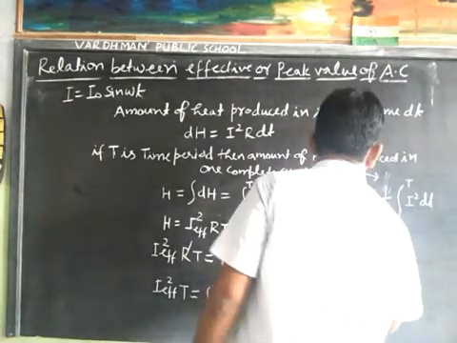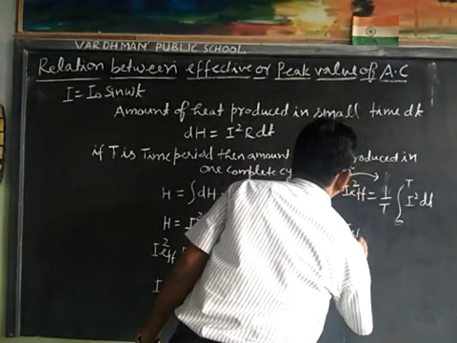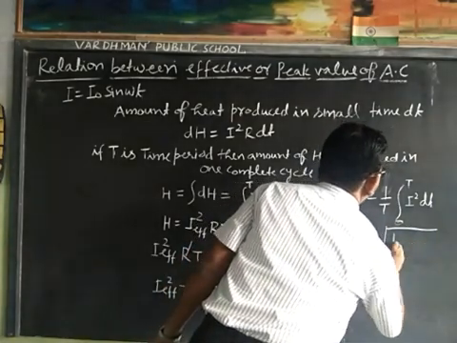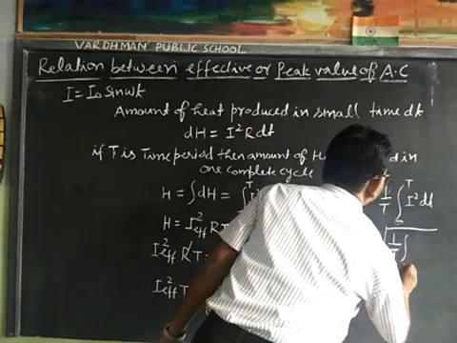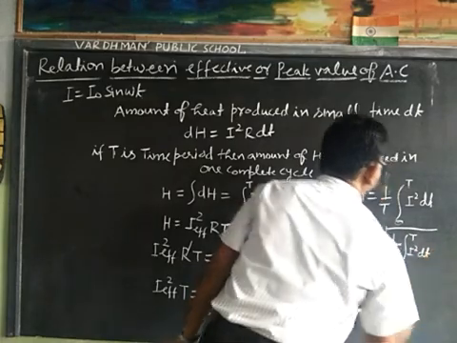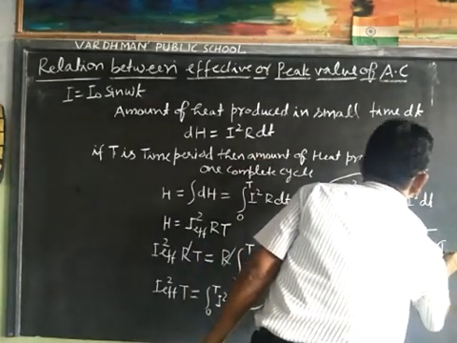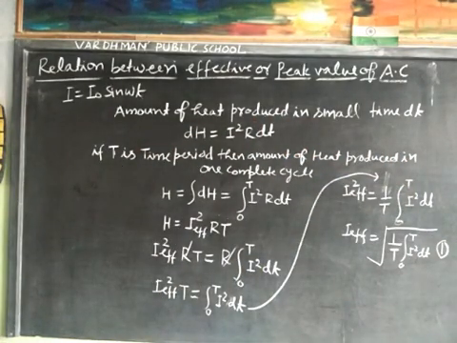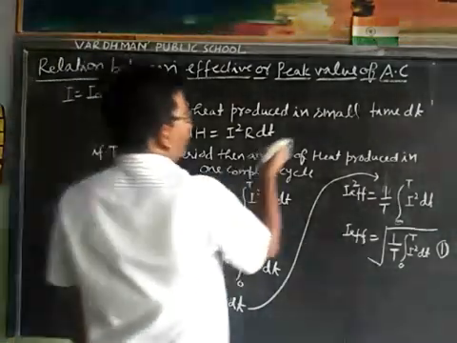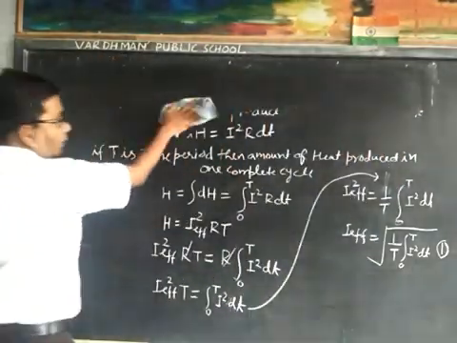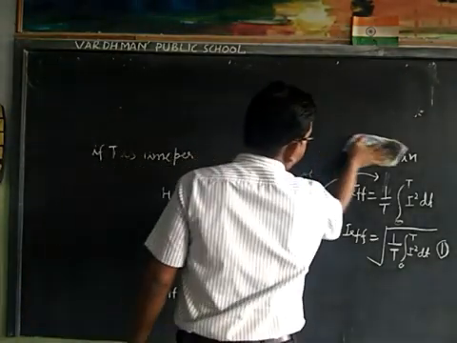We can also write I effective is equal to under root 1 upon T integral 0 to T of I square dt. Suppose this is my equation first.